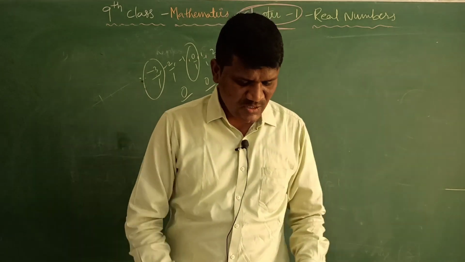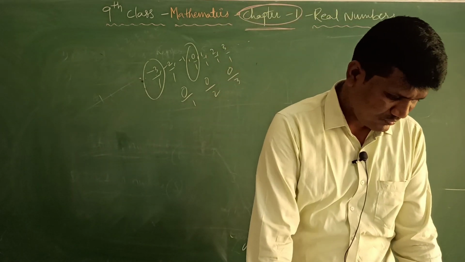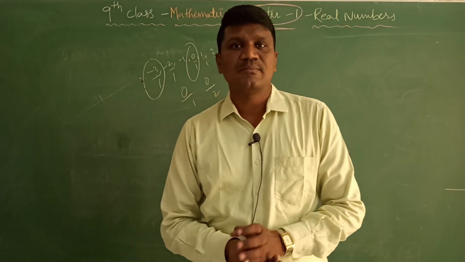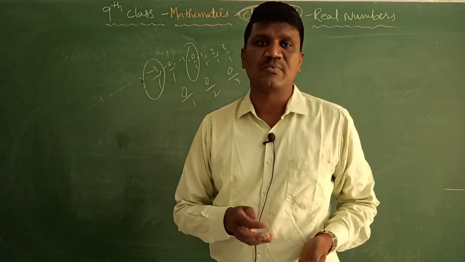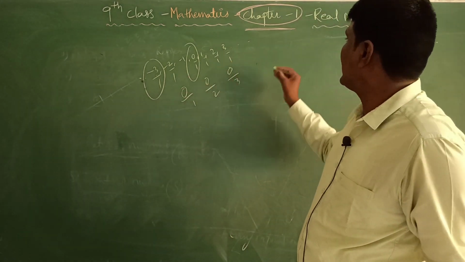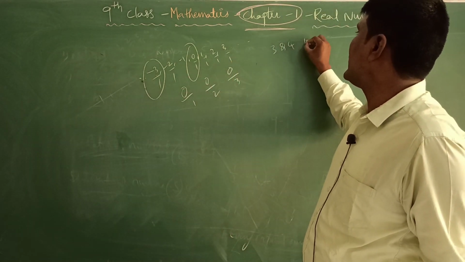Okay students, the next problem we are having is, find two rational numbers between any two numbers. So the question is, find two rational numbers between 3 and 4 by the mean method.